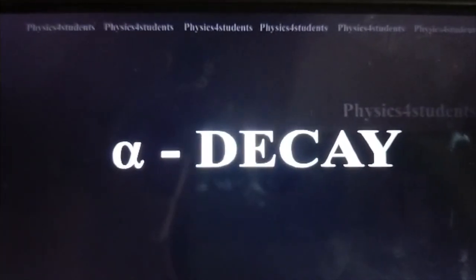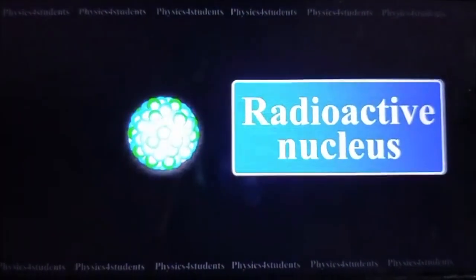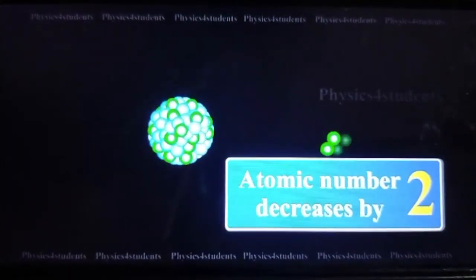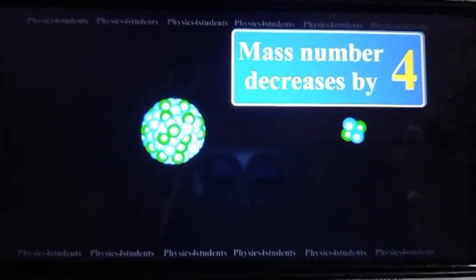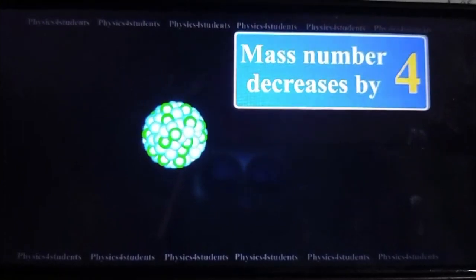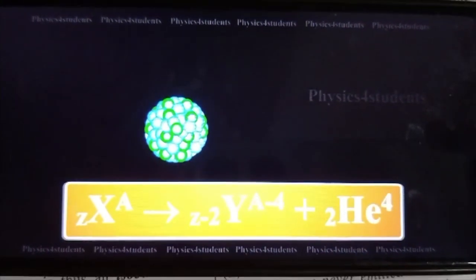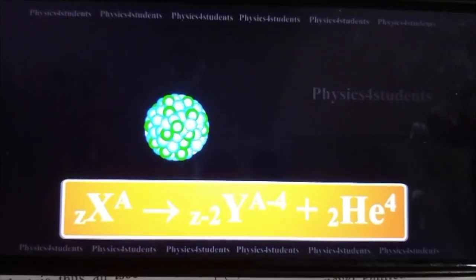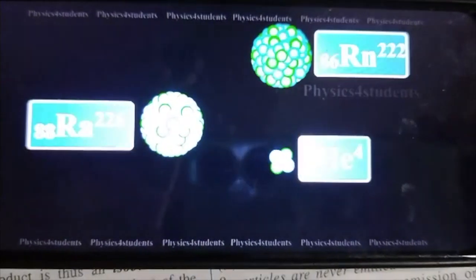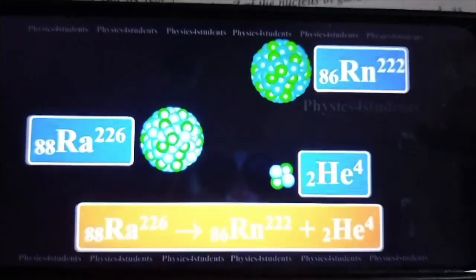Alpha decay. When a radioactive nucleus disintegrates by emitting an alpha particle, the atomic number decreases by 2 and the mass number decreases by 4. The alpha decay can be expressed as follows. Example: radium is converted to radon due to alpha decay.